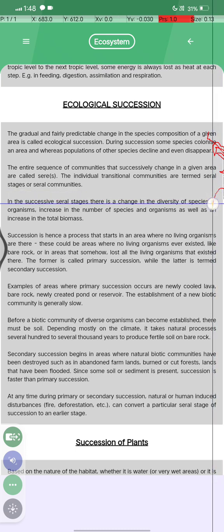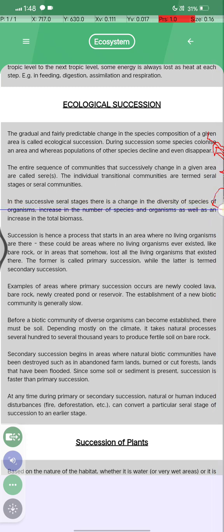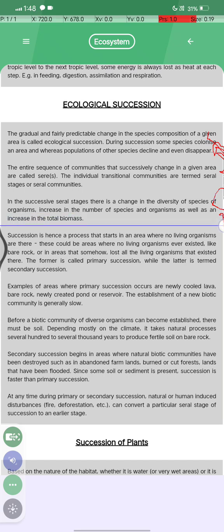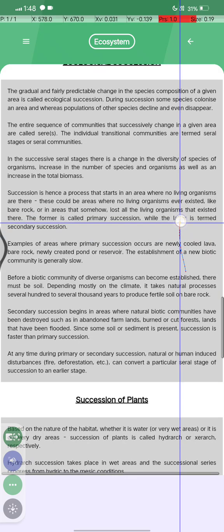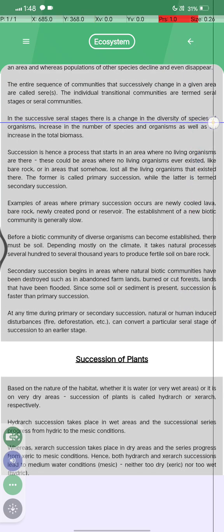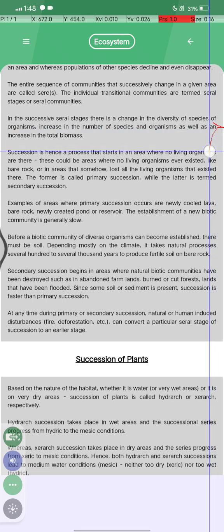In the successive seral stages, there is a change in the diversity of species of organisms, an increase in the number of species and organisms, as well as an increase in the total biomass.